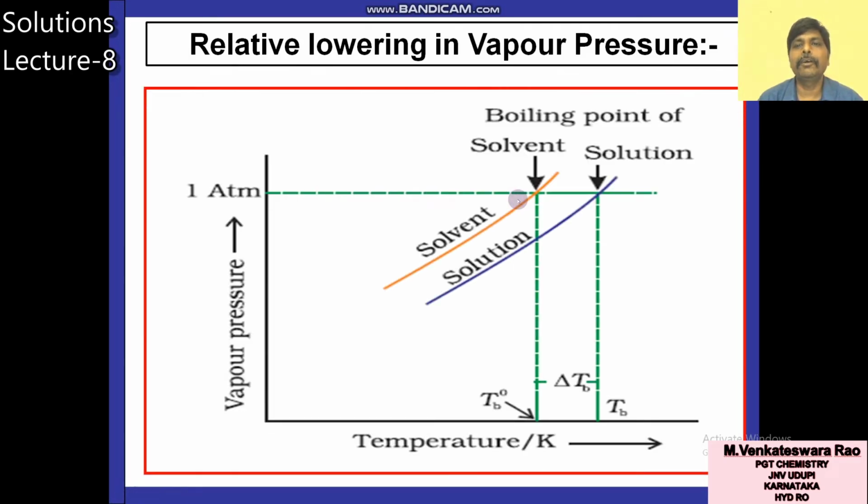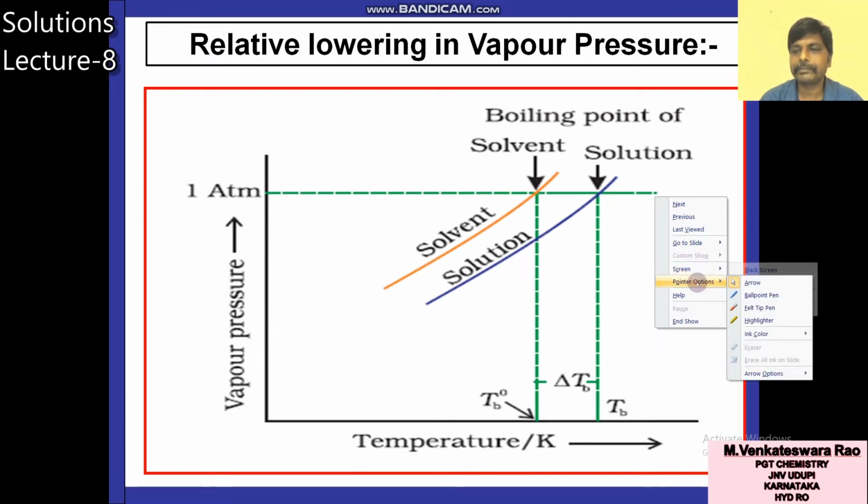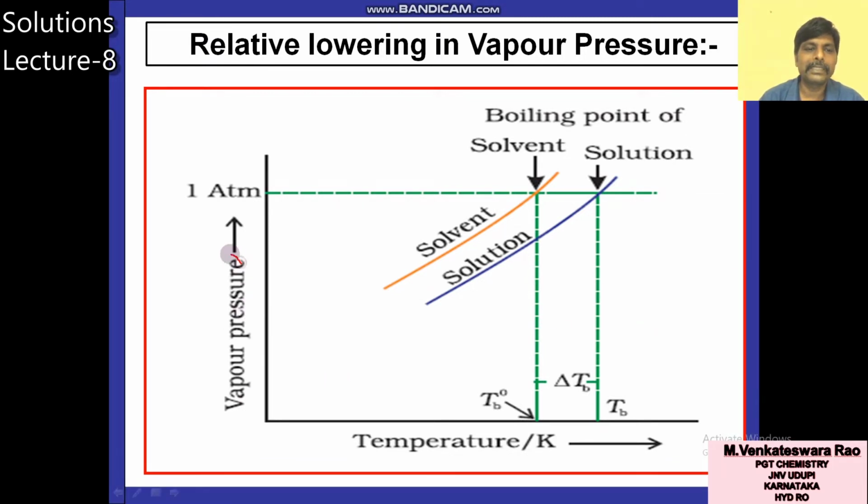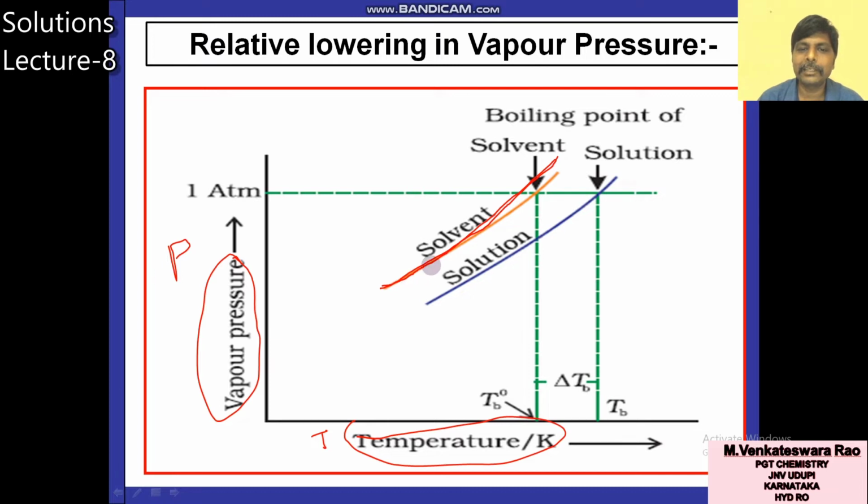Now let us see relative lowering of vapor pressure with respect to a graph. This is vapor pressure on the y-axis, temperature on the x-axis. As temperature increases, vapor pressure increases exponentially. But as I told at the start of this class, the vapor pressure of solvent is greater than the vapor pressure of solution. Solution vapor pressure is less than solvent.